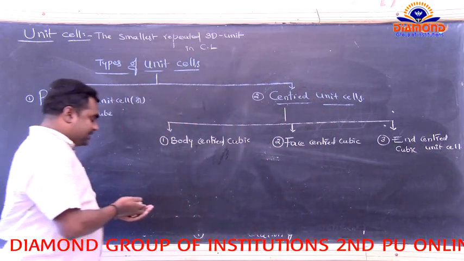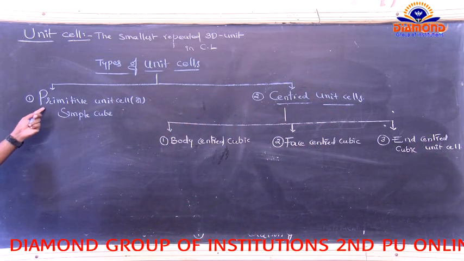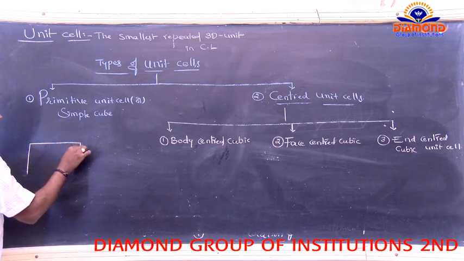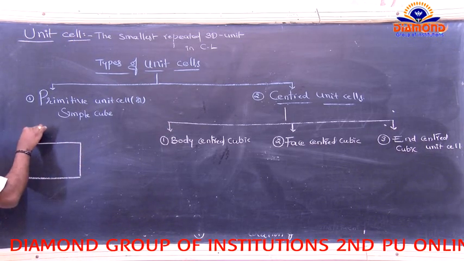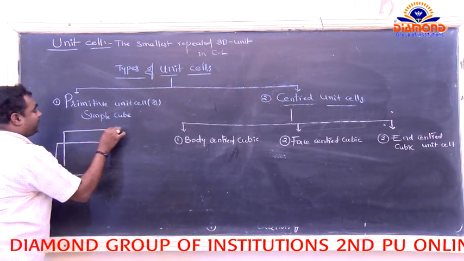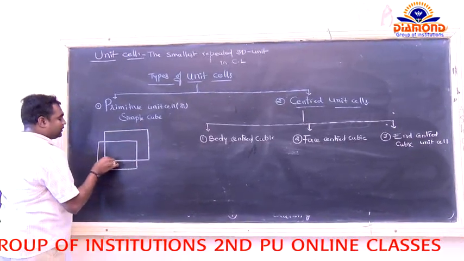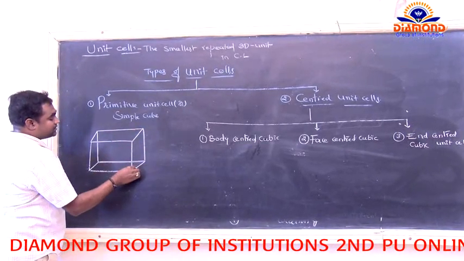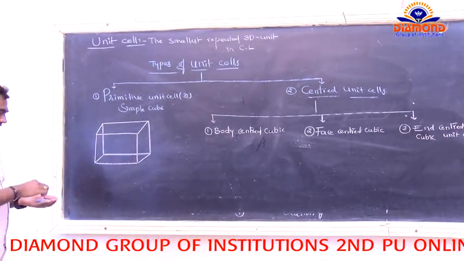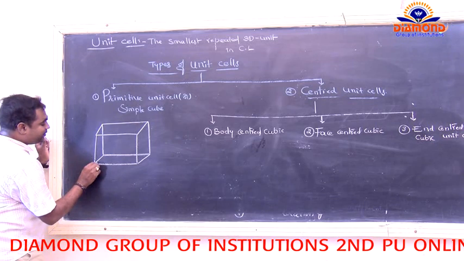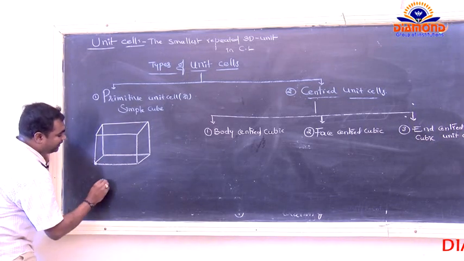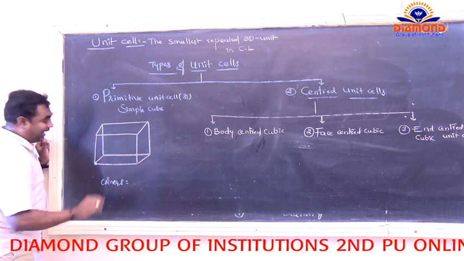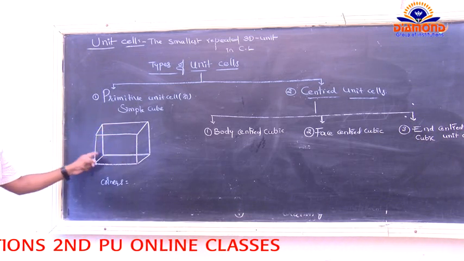So now, what is the diagram for the primitive unit cell? In the primitive unit cell, the lattice points are arranged only at the corners. So here is the cubic unit cell. How many corners are there for the cubic unit cell?